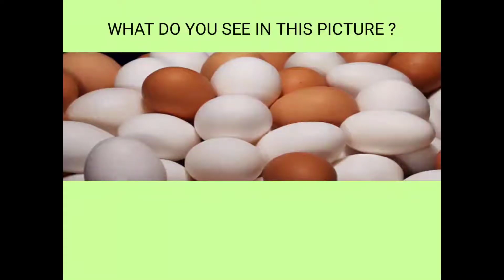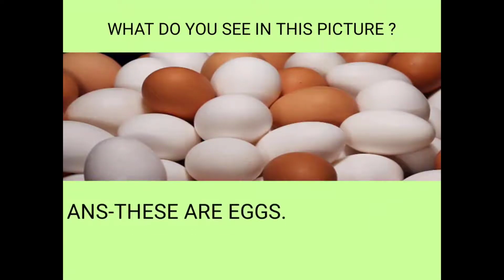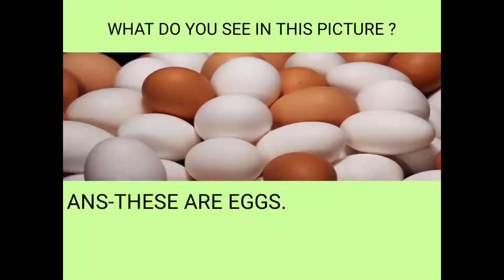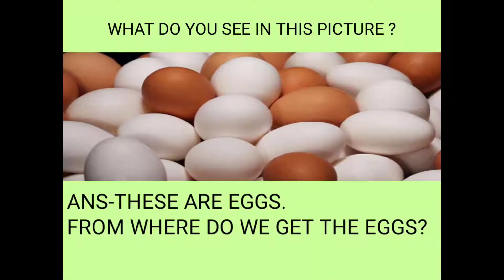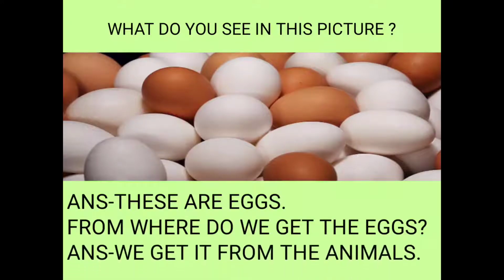Can you tell me what is the shape of an egg? Yes, the shape of an egg is oval. From where do we get the eggs? We get the eggs from the animals like hens and duck.